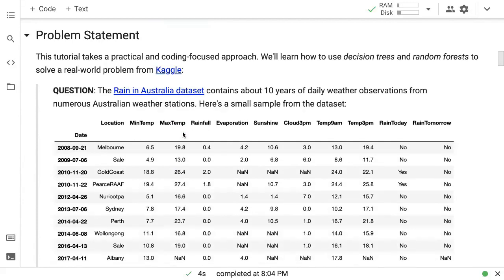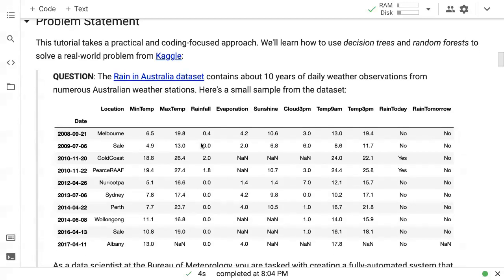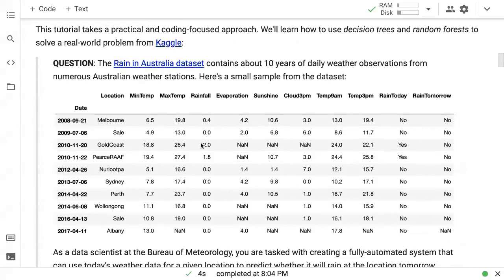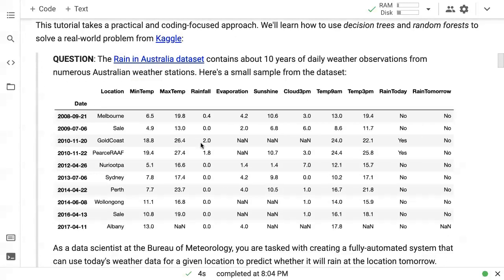Just as we've been doing in the previous lessons, we will take a practical and coding focused approach. We will learn how to use decision trees and random forests to solve a real world problem from Kaggle. And we're going to use the same dataset that we used the last time. And this will also give you a chance to contrast decision trees versus linear regression, logistic regression models.